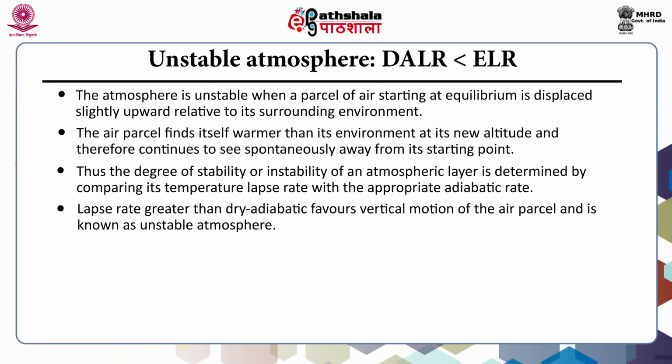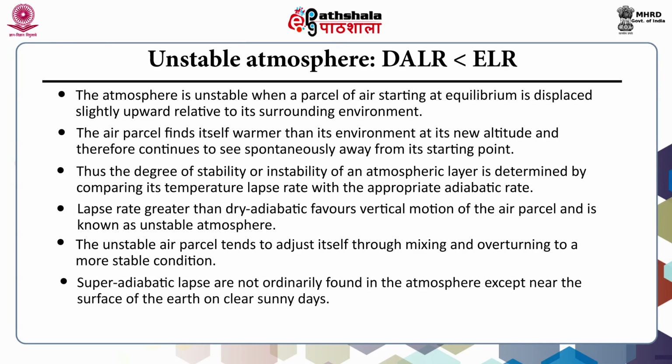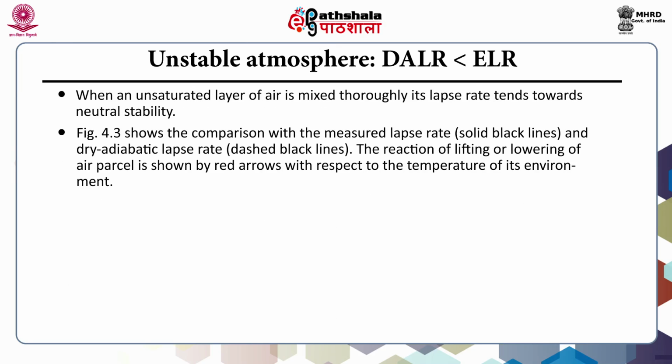A lapse rate greater than the dry adiabatic favors the vertical motion of the air parcel, and it is known as an unstable atmosphere. The unstable air parcel tends to adjust itself through mixing and overturning to a more stable condition. Super adiabatic lapse rates are not ordinarily found in the atmosphere except near the surface of the earth on clear sunny days. When an unsaturated layer of air is mixed thoroughly, its lapse rate tends towards neutral stability.